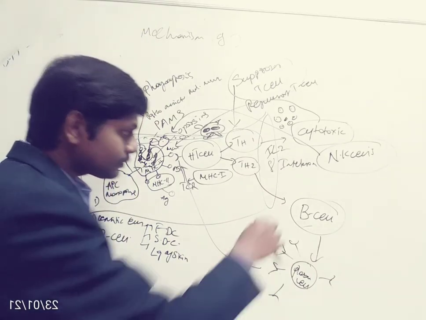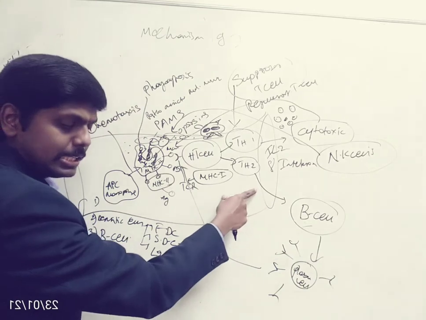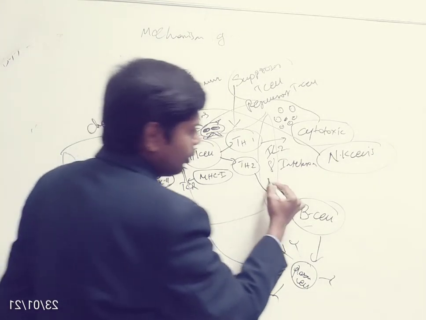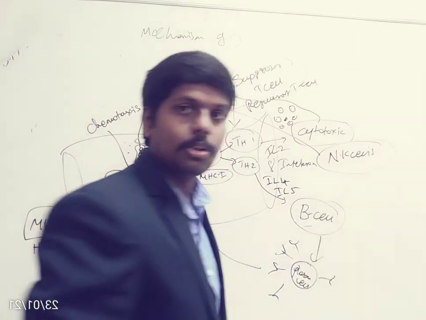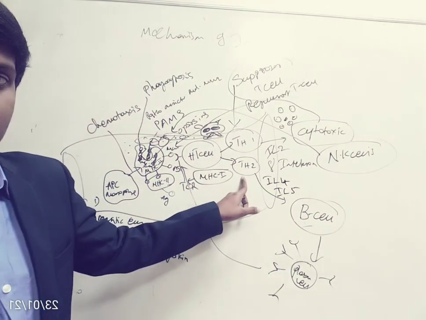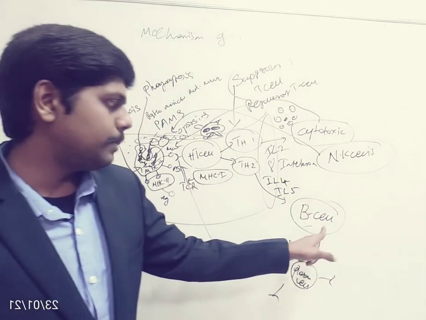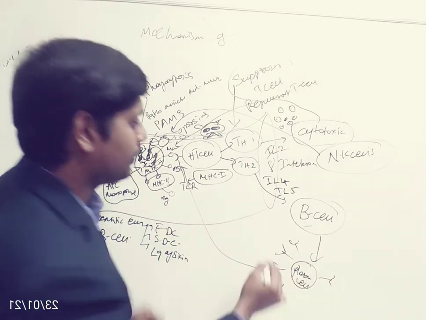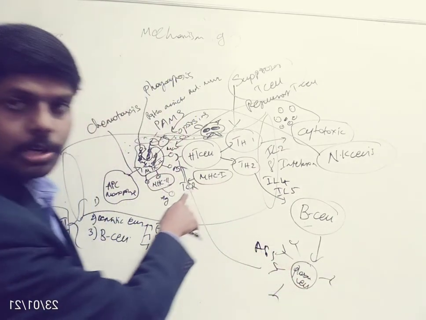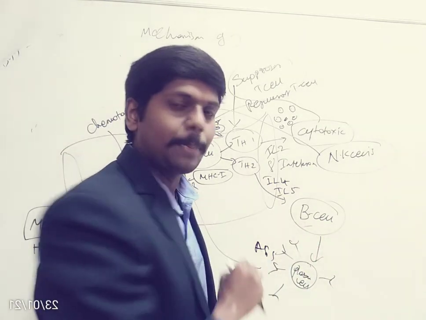Now, this helper T cell 2 will call the B cells by cytokines called interleukin 4 and interleukin 5. With the help of interleukin 4 and interleukin 5, the helper T cell 2 will call the B cells to kill the pathogen. Now the B cell will get activated and create plasma cells, and plasma cells will produce antibodies, and these antibodies will kill the pathogen. So this is the mechanism of B cells in destroying the pathogens.